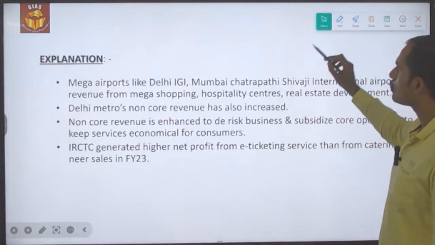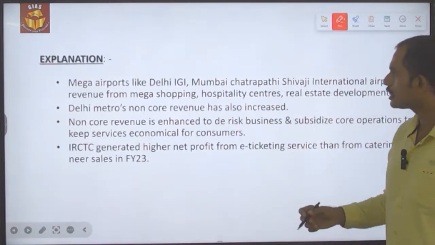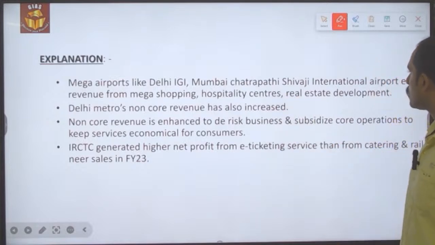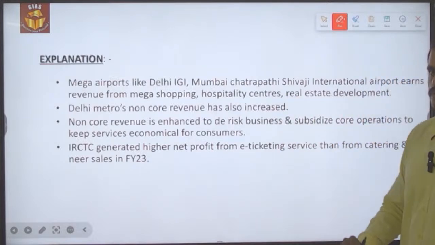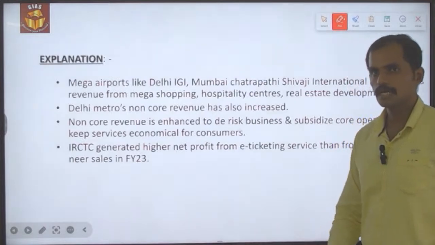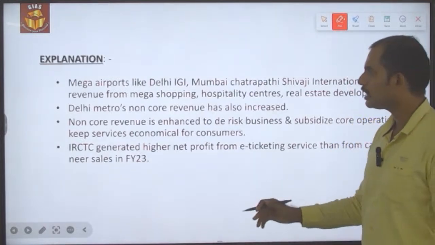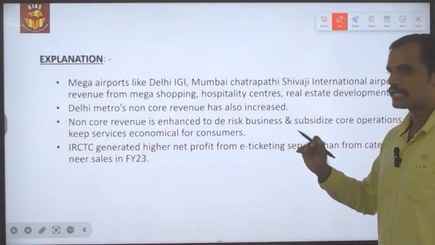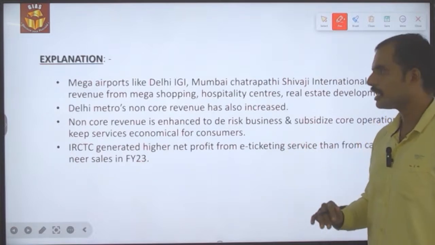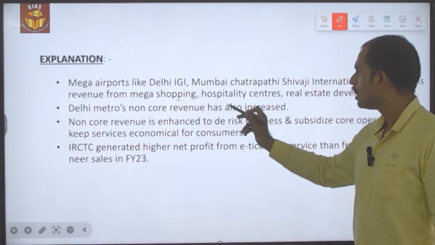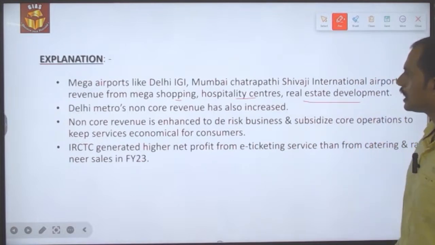See, the mega airports like Delhi's Indira Gandhi International Airport as well as Mumbai's Chhatrapati Shivaji International Airport, the data from their balance sheets is saying that they are earning more revenues from the non-core areas, like shopping, hospitality centers as well as real estate development.